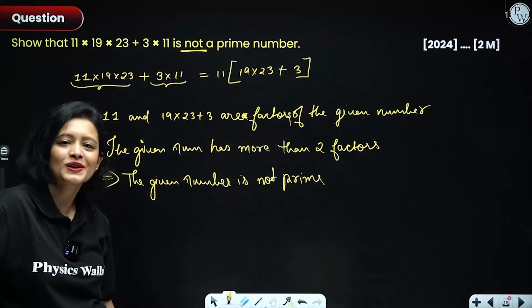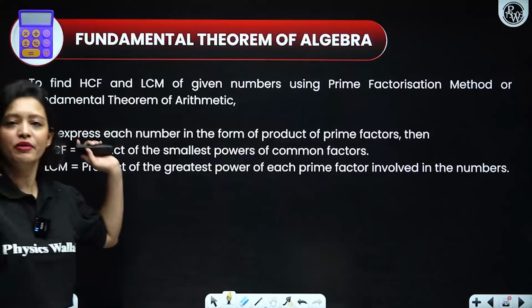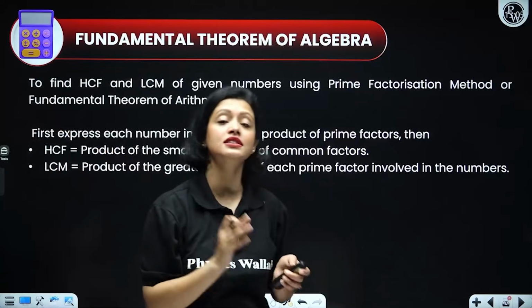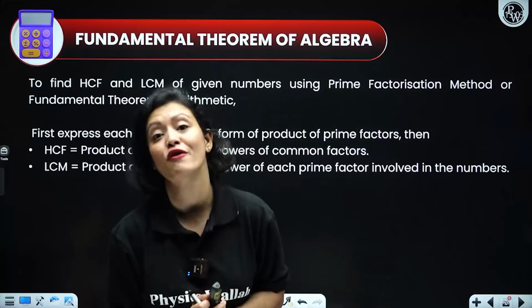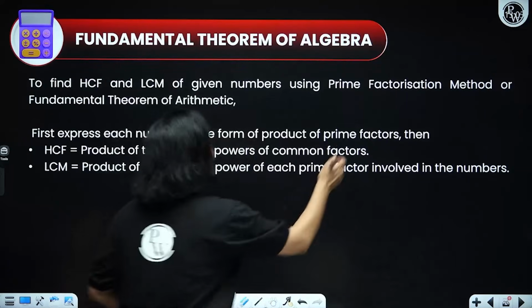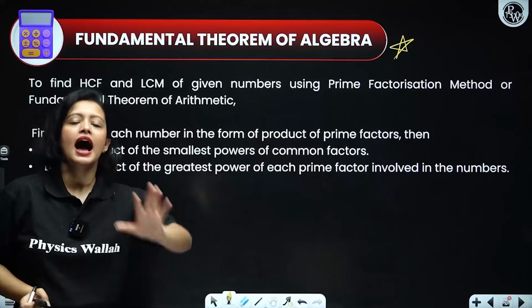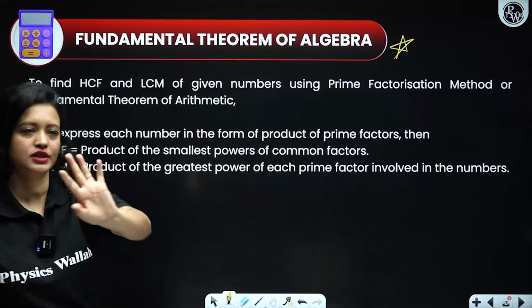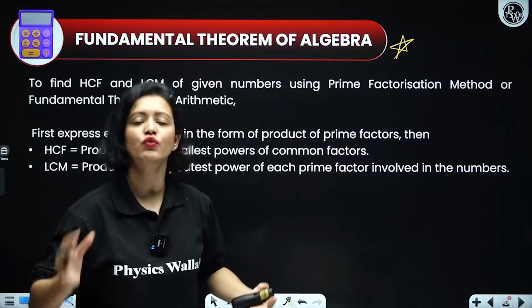Now, I hope you understood this. Let's move on to the next problem. Before moving on to the problems, let's just discuss how to find HCF and LCM of given numbers using the fundamental theorem of arithmetic. This again is very, very important. So, how do you find the HCF first? For any given group of numbers, what do you do first?